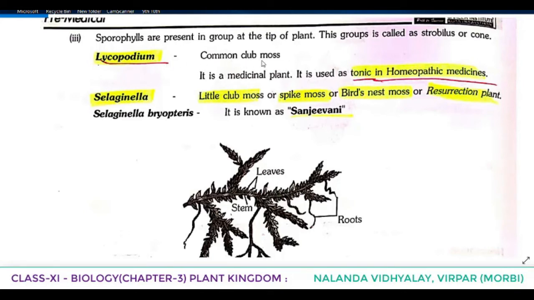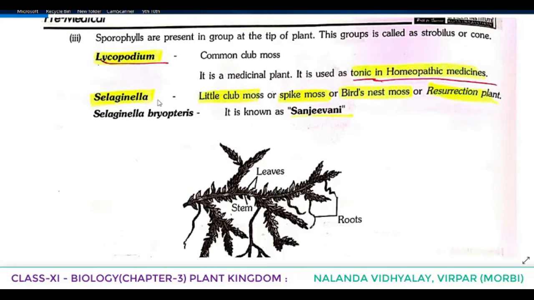Lycopodium, the common club moss. It is a medicinal plant. It is used as a tonic in homeopathic medicine. So this is a very important one, please underline that. Lycopodium, which comes under the class Lycopsida, is a medicinal plant. Mainly it is used as a tonic in homeopathic medicines.